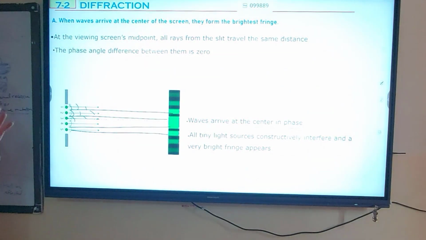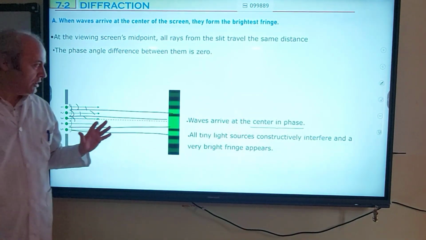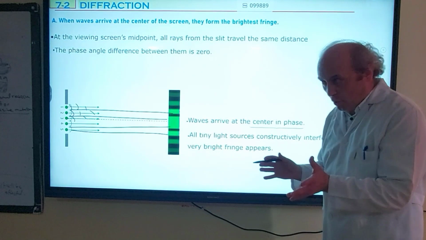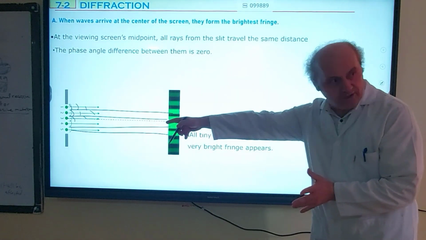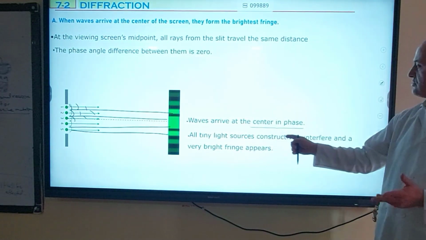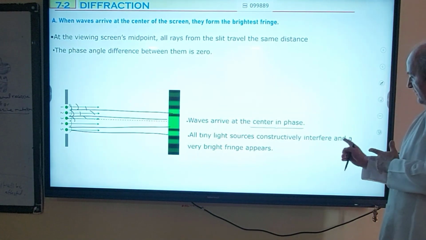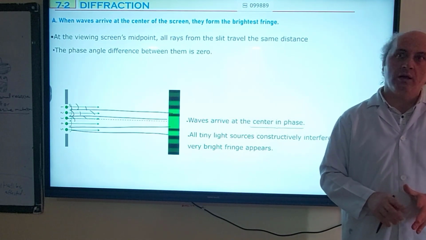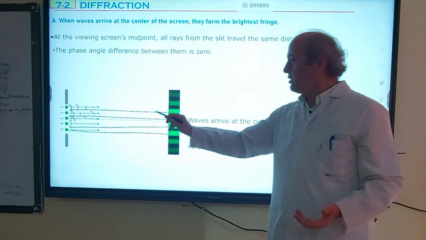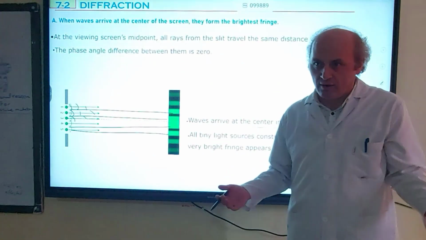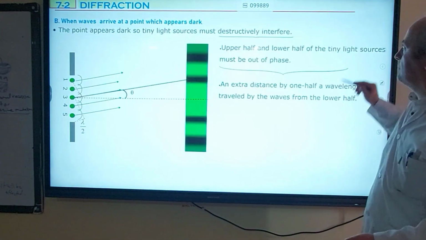All sources constructively interfere at the center. Waves arrive at the center in phase. All of these waves coming from those tiny light sources arrive at the center in phase, so all tiny light sources constructively interfere and a very bright fringe appears at the center. Now, what about dark? How does this become dark? Now we will try to explain that.